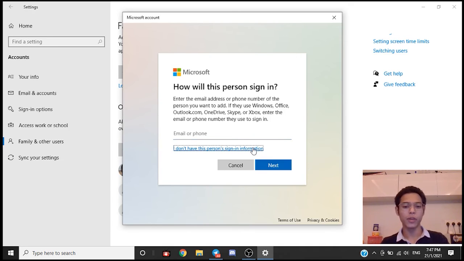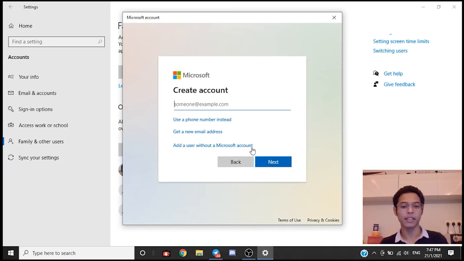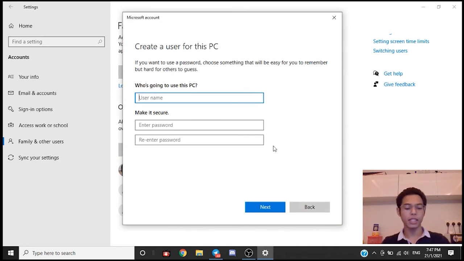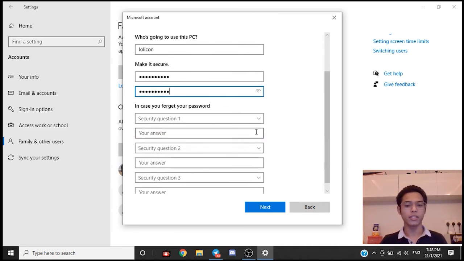For speed, I'm just going to skip all the information that needs to be filled in. Lolicon password, lolicon 123 password, lolicon 123.